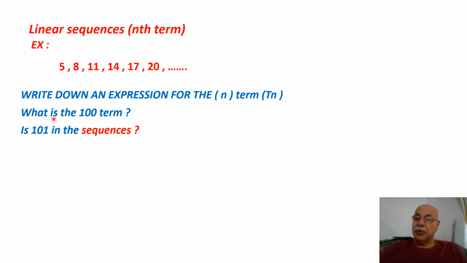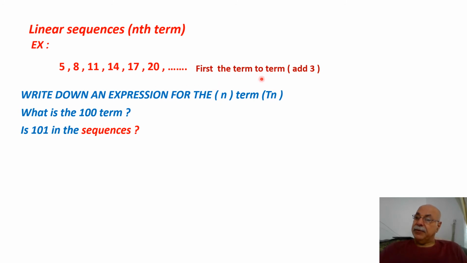Second question, he asked me what is term 100. And is the number 101 part of this sequence or not? We'll start now.